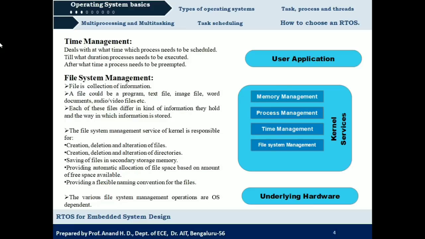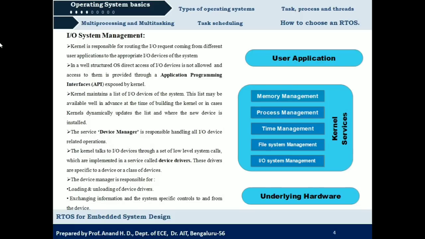Okay. So next we have IO system management, that is input output system management. Here it says that the kernel is responsible for routing the IO requests coming from different user applications to the appropriate IO devices of the system. What it means is, suppose you want to execute an application that requires an input device, it could be a keyboard. When you try to execute it, it is going to raise a request that it requires the keyboard for execution.